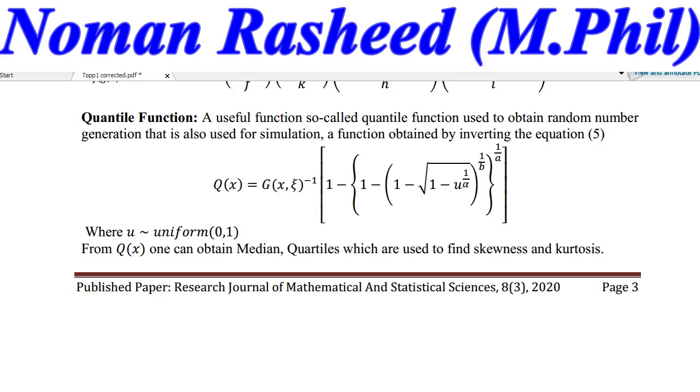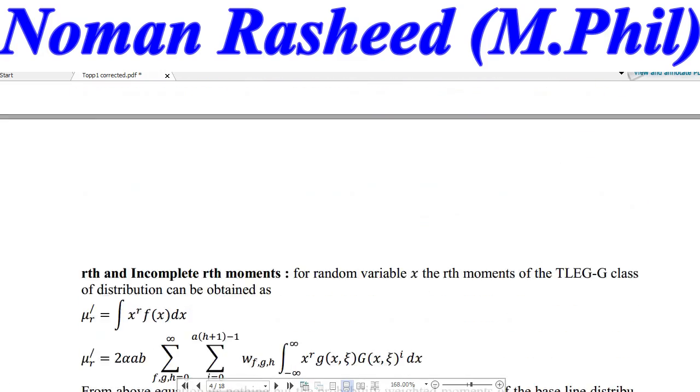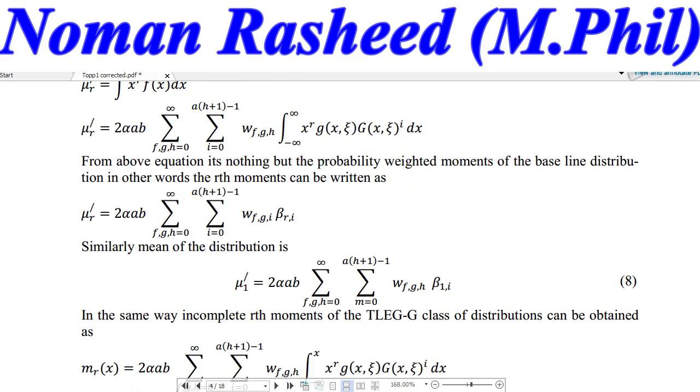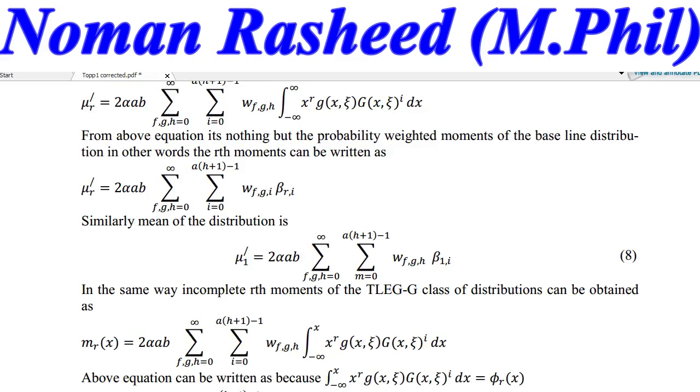After obtaining the quartiles, you can also obtain the skewness, kurtosis, Moors kurtosis, and Bowley's skewness as well. The moments are simply obtained by integrating the function and raising the power of x, and the simplest form of the mean of the distribution is.